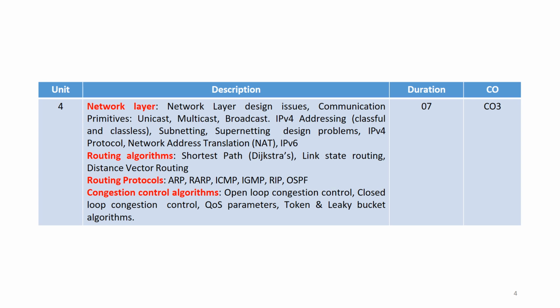Then in this unit, we will also study the routing algorithms, including the shortest path, that is the Dijkstra algorithm, link state routing algorithm, and the distance vector routing algorithm. Then the routing protocols, including ARP, RARP, ICMP, IGMP, RIP, and OSPF. And at the last of this chapter, we will study the different congestion control algorithms, including open loop and closed loop congestion control, including the token and leaky bucket algorithms.